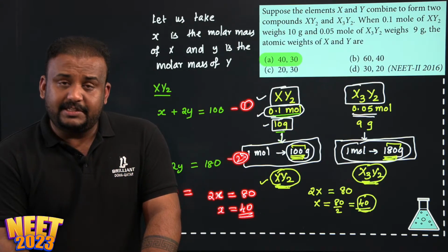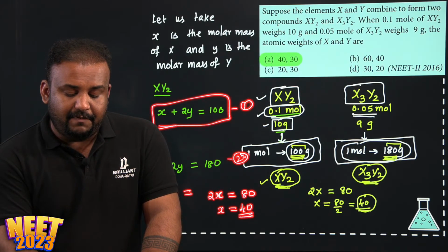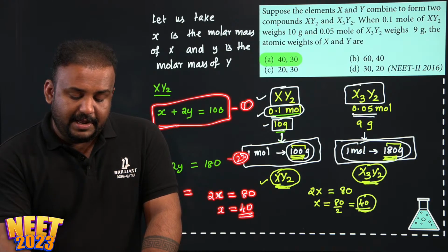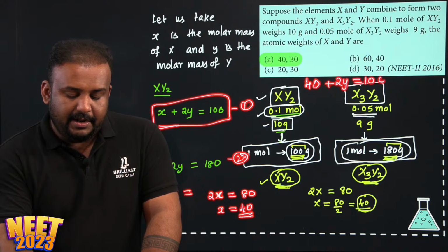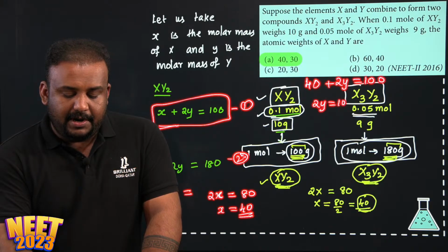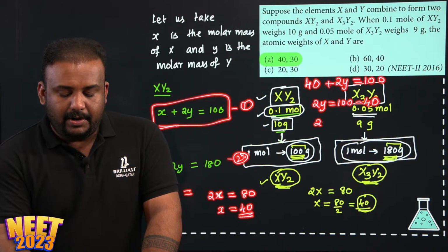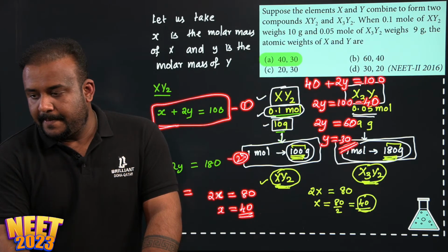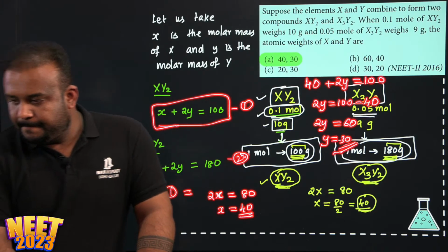So once you get x, you can substitute in the first equation to get y. What will be the value of y? x is 40. 40 plus 2y is 100. So 2y is equal to 100 minus 40, or 2y is equal to 60, or y is equal to 30. Got it?